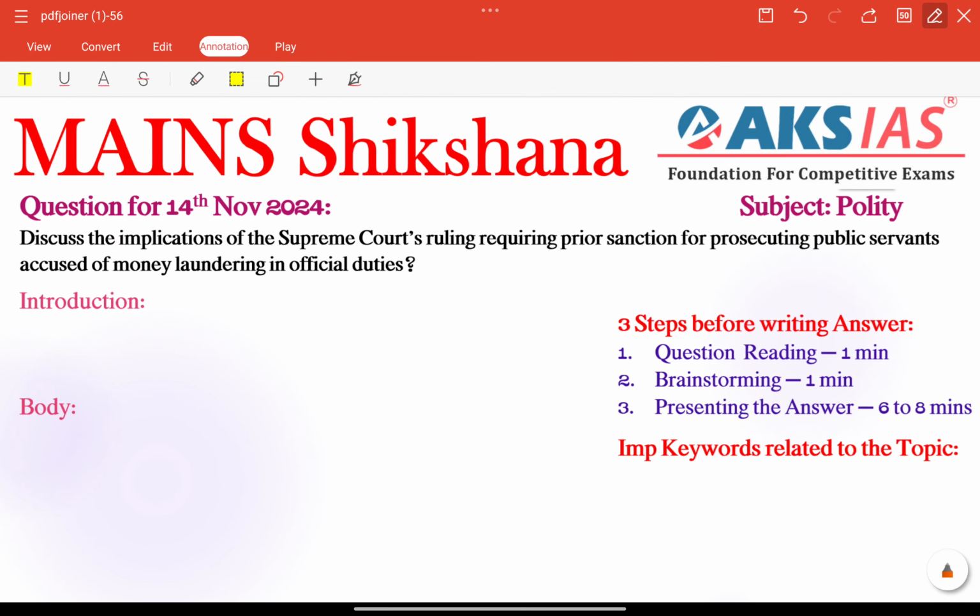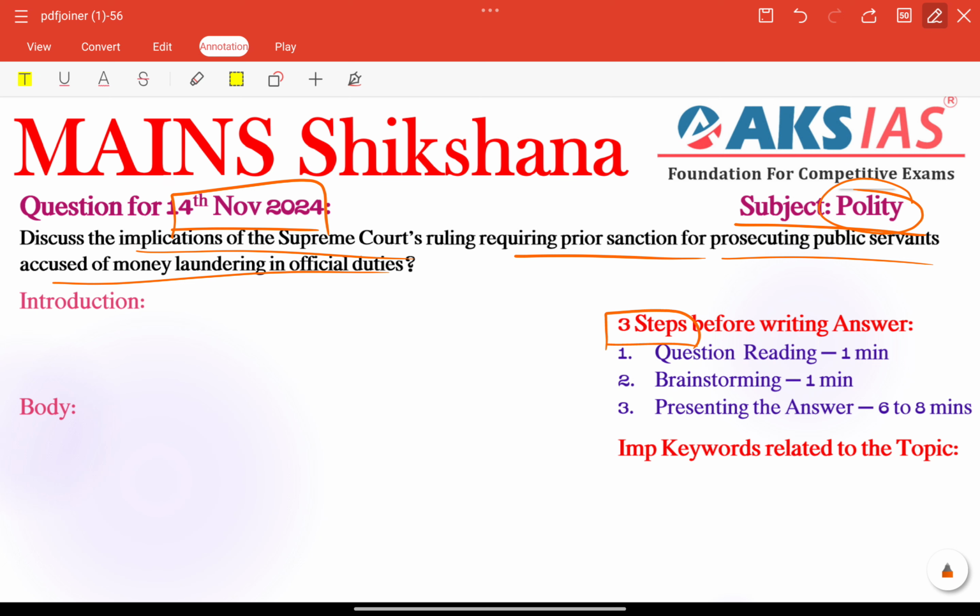Let's check today's main section of free initiative. Question for 4th November 2024, that is subject related to polity. Discuss the implications of the Supreme Court's ruling requiring prior sanction for prosecuting public servants accused of money laundering in official duties. Here we are following daily the 3 steps before writing the answer.